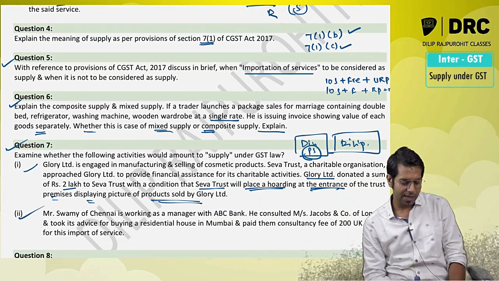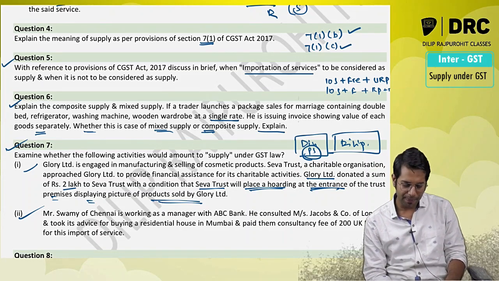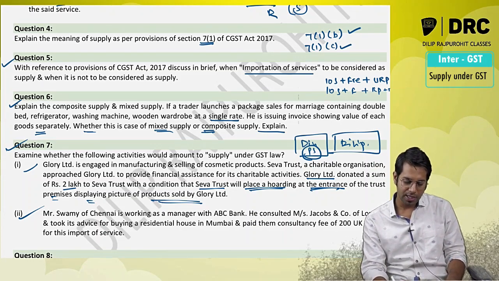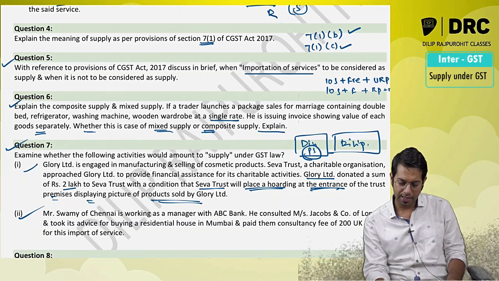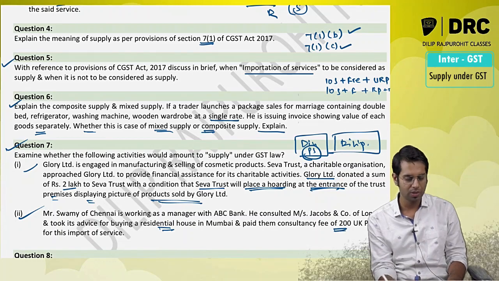Mr. Swami of Chennai is working as a manager in ABC Bank. He consulted Jacobs and Company of London and took advice for buying a residential house in Mumbai and paid them. Yes, it is a supply.